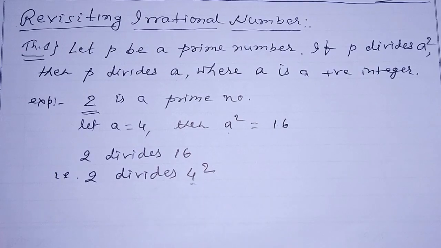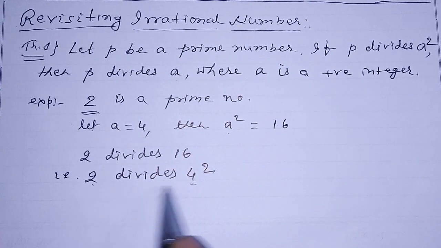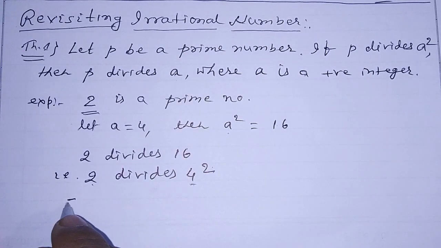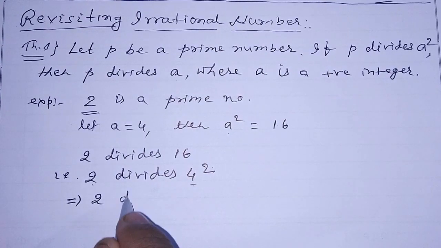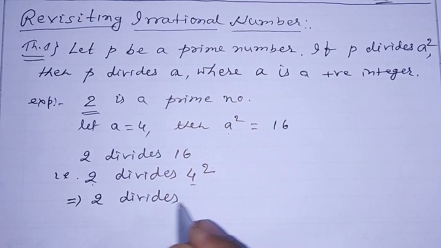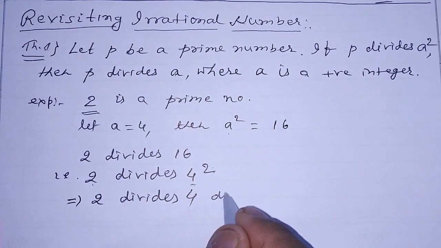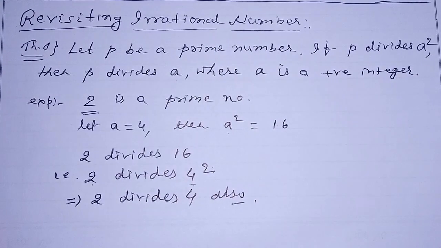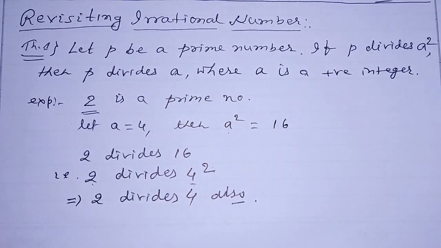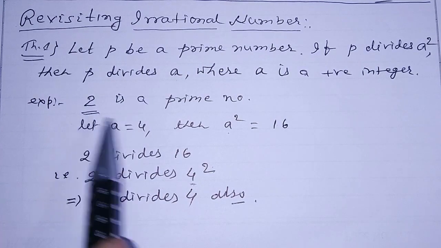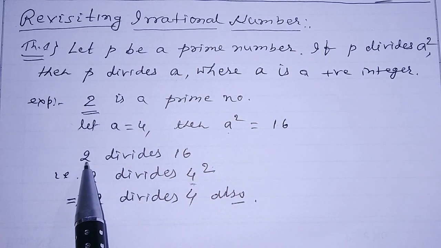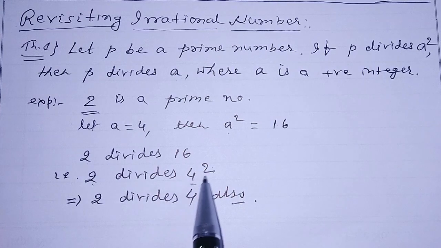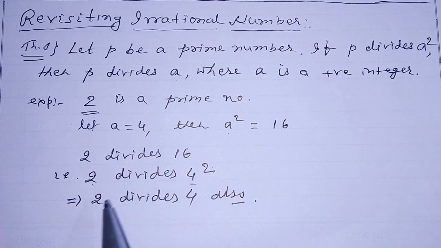So 4 is an integer, so prime number 2 divides 4 square, hence it implies that 2 divides 4 also. So this is the concept of this theorem. If we divide a perfect square by any prime number, then we can divide the square root of it by the same prime number also. Clear?